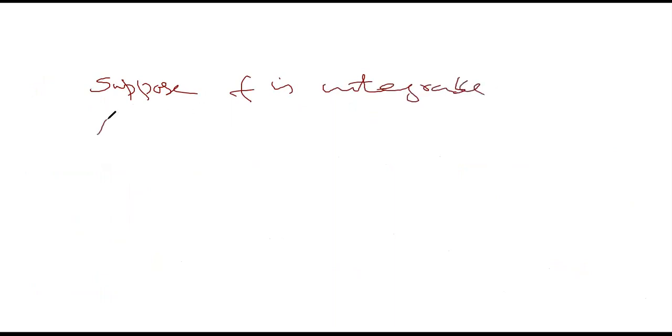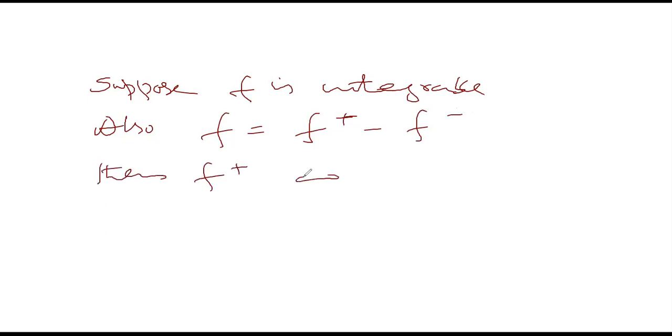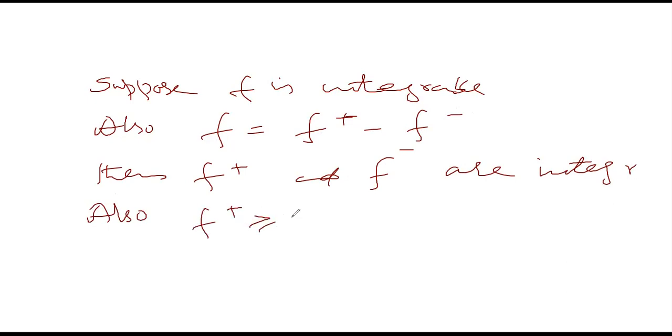Also, this f can be written as f plus minus f minus. Then f plus and f minus are integrable, because we have seen that f is integrable if and only if f plus and f minus are integrable, and also they are non-negative. f plus is greater or equal to 0, f minus is greater or equal to 0.